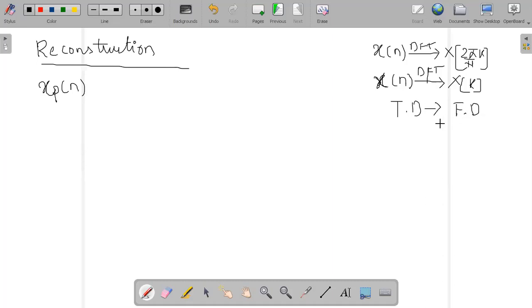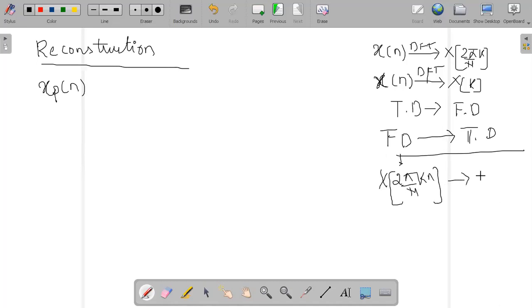This is yesterday's part of the concept. Now today I will take the frequency domain signal and transform it into the time domain signal. So what is the frequency domain signal which we got yesterday? It was 2 pi by N into kn. I will transform it to xp of n, or simply you can say x of n.